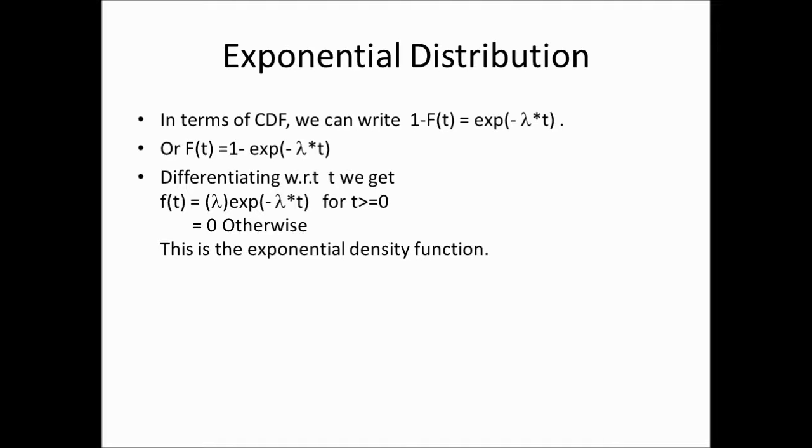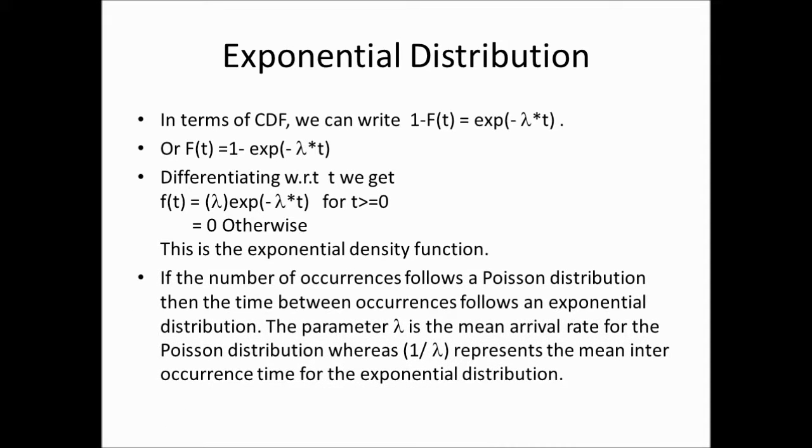Now f(t) = λe^(-λt) is the PDF for the well-known exponential distribution. Every distribution has a unique density function, so what we get for the interarrival time follows the well-known exponential distribution.